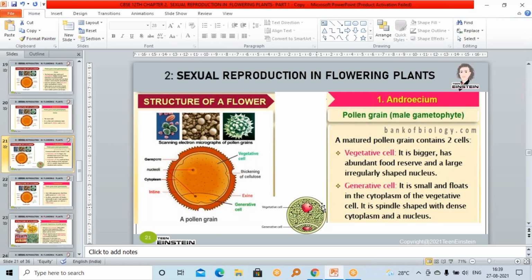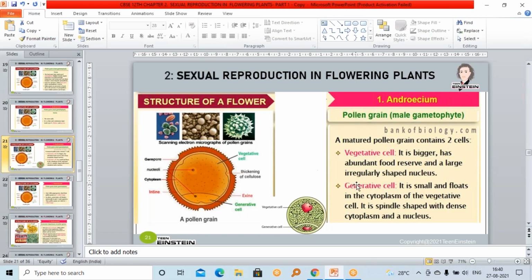Next is, in almost around 60% of the angiosperms, the pollen grain will be at the two-cell stage. While shedding the pollen grain, there will be two cells inside it. Normally, around 60% of angiosperms show two-celled pollen grains: one is the vegetative cell and one is the generative cell.